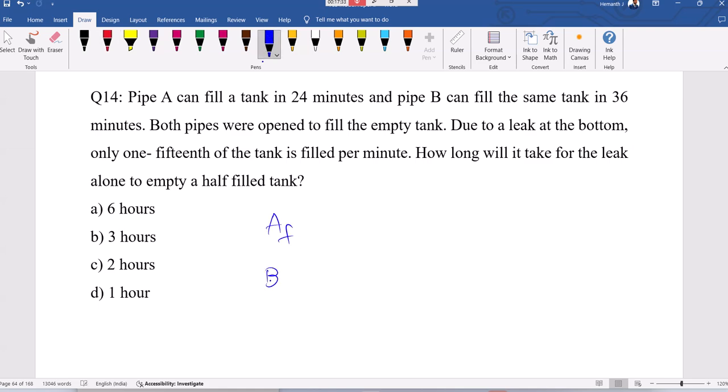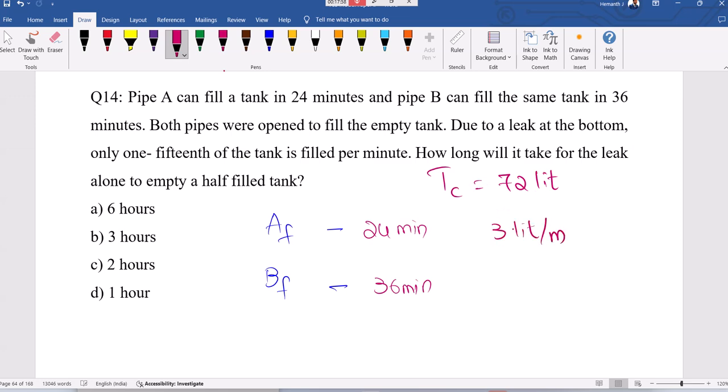There is some leakage as well. Okay, cool. Let's see, this is 24 minutes, this is 36 minutes. We need to fix the work. Here tank capacity I'm fixing like 72 liters. So A will fill 3 liters per minute, and B also filling, so it will fill 2 liters per minute.